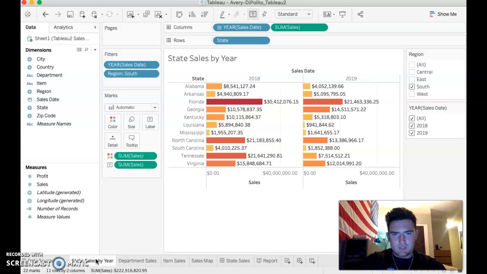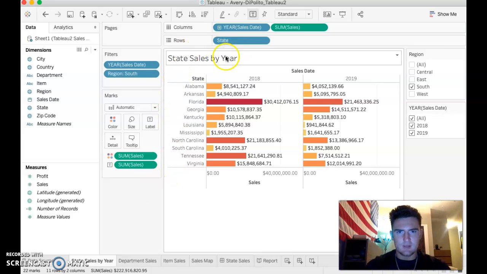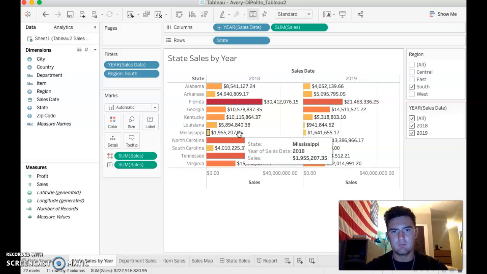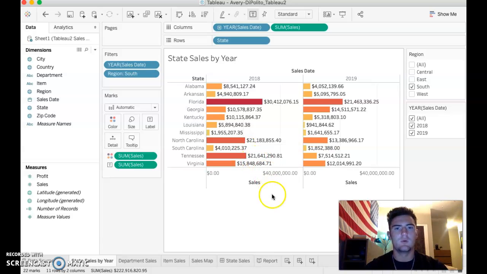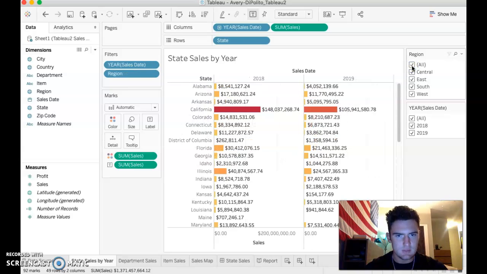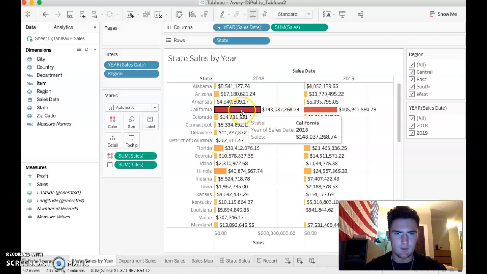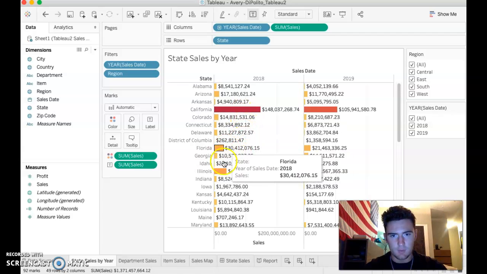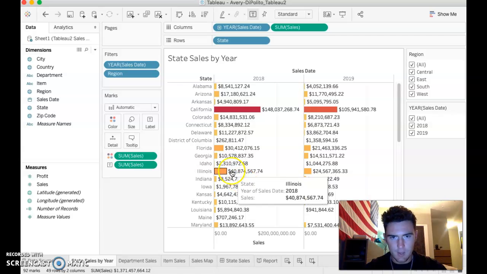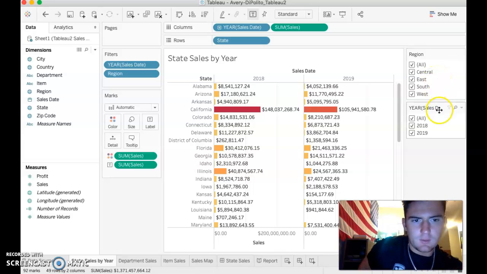So my first sheet, I went with state sales by year. I think it was a good, just kind of broad overview of how every state was doing with just sales overall. I used 2018 and 2019. Just look at the bar graph. It's really easy to tell which states are doing well, like California, obviously, Florida, Illinois. I also included the region and years for the filters.